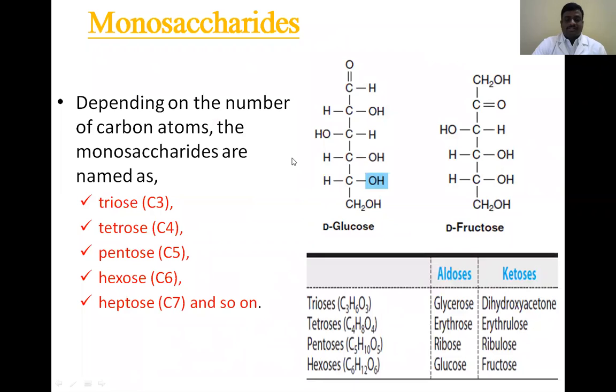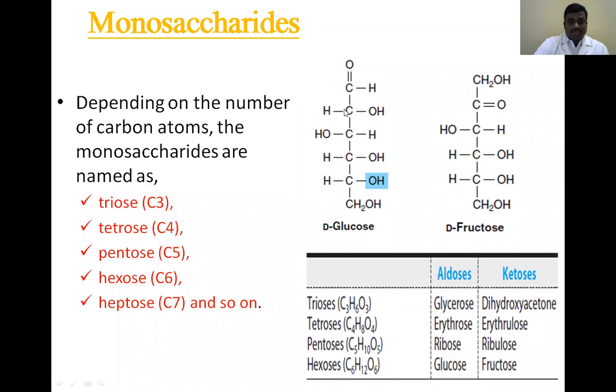So first one is monosaccharides. Monosaccharides are not having any branches, but here it is having a carbohydrate chain, carbon chain. Okay. So here, depending on carbon atoms, it is again subclassified into categories. If it is having 3 carbon atoms, that is called trioses. Okay. 4 carbon atoms, tetroses, then pentose sugars, hexose sugars, heptose sugars.